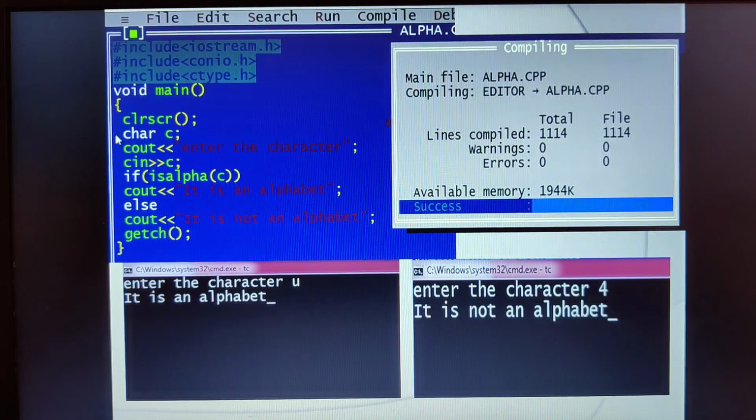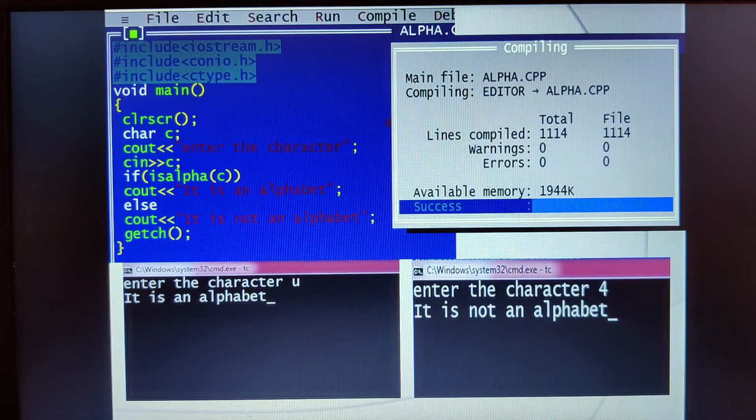Next step is variable declaration. This is the linker section. As I said, the comment and document sections are optional, so I can avoid them. Linker section is mandatory. Then definition and global declaration is optional, so my program doesn't need it, so I don't include it. Main function is important, opening the flower braces, and then you use clear screen, and then the variable declaration section is a mandatory one.